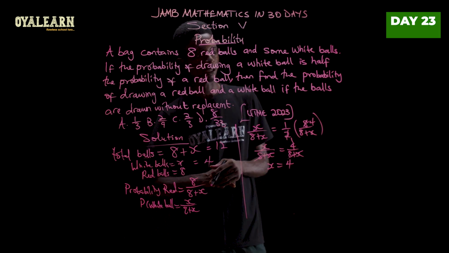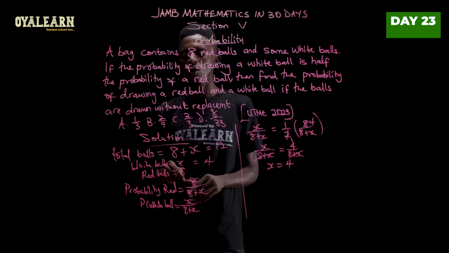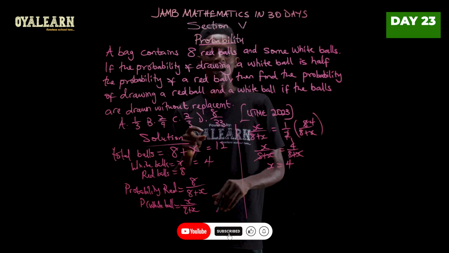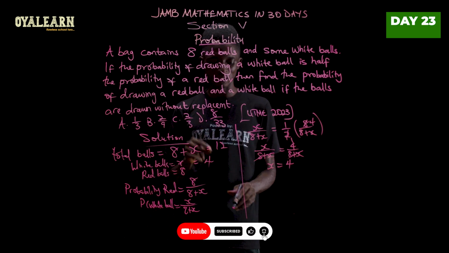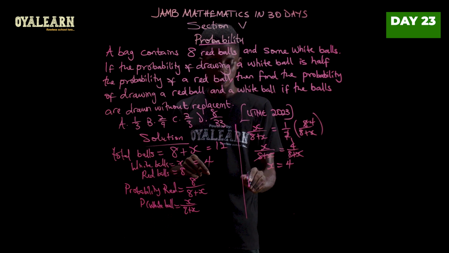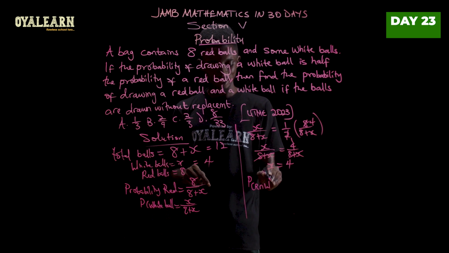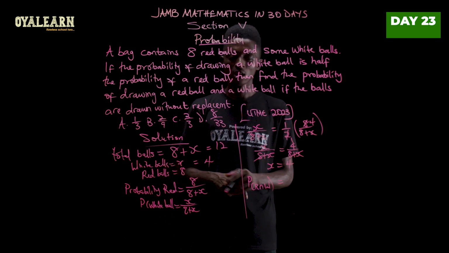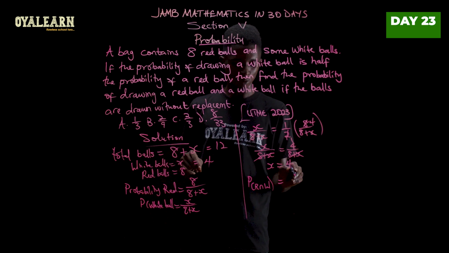Now let's find the probability of drawing red and white without replacement. So to draw red, it will be 8/12.